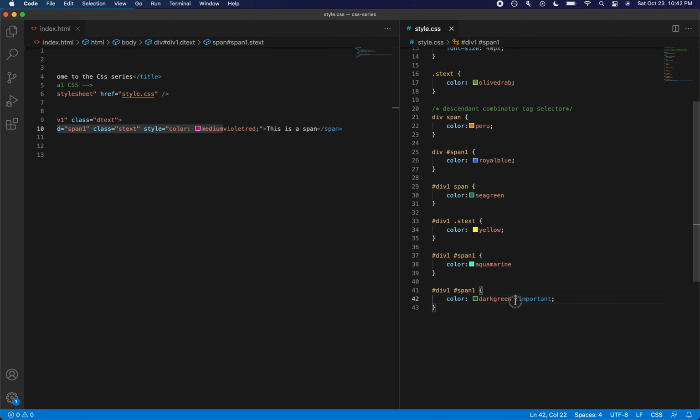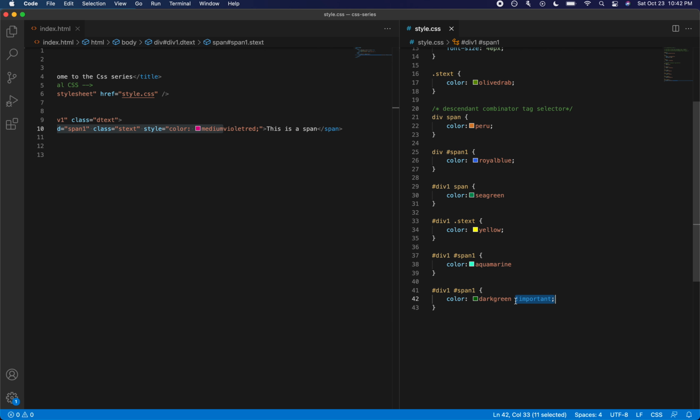So whenever we add a keyword called exclamation important, it doesn't care about any of the specificity rules and it directly interacts with the element and changes the color of that HTML element. Let's just make sure that that is the case. As we can see, the color of the span element has changed to dark green.